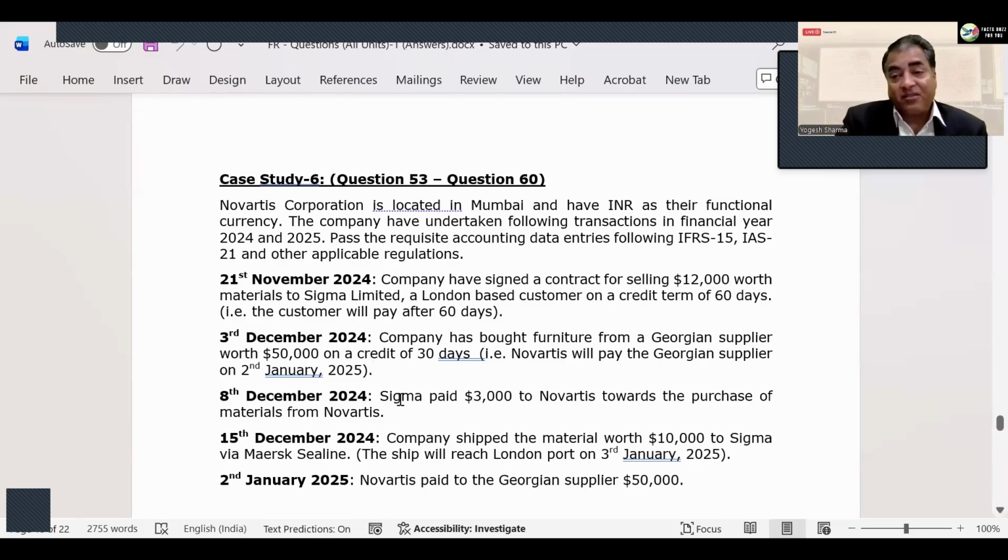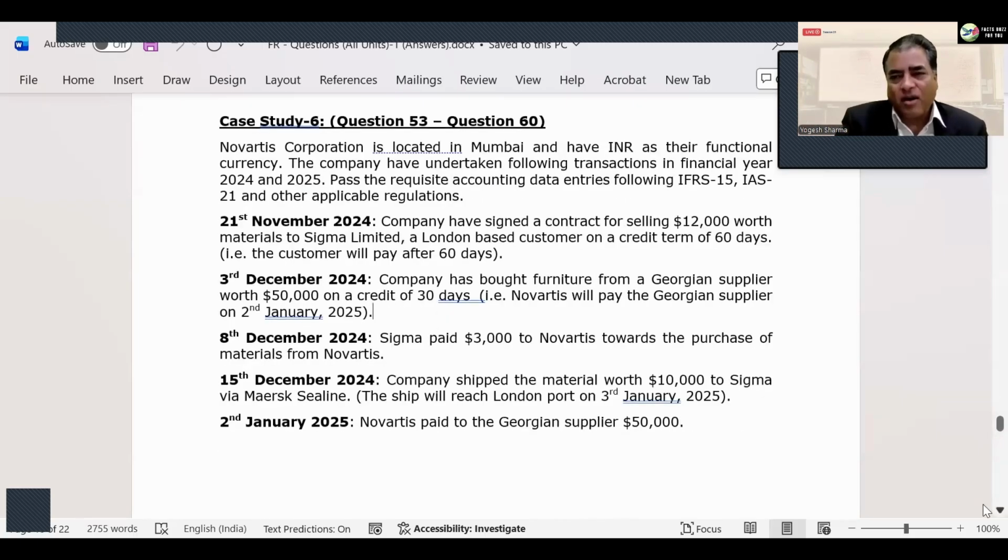But the customer has paid money, so money is coming to your bank account. So I'll still debit the bank and I will credit advance received, not account receivable. The customer has paid you 3,000 as an advance. Remember, no sales. Follow IFRS 15. This is how your questions are a mix of 3, 4 IFRS standards, especially if they are big questions,